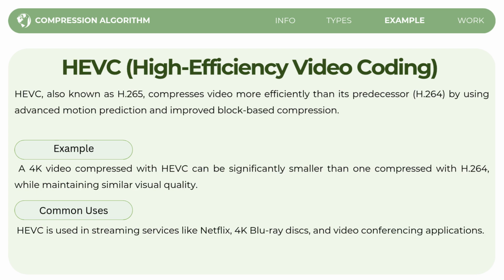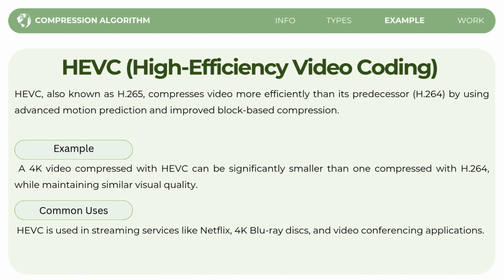Lastly is the HEVC or High Efficiency Video Coding. HEVC is a type of video compression. Again, compression makes a video file smaller so it will take up less storage space and be easier to upload, download, or stream. Before HEVC, many videos used H.264. HEVC is an improved version because it can make video files smaller while still keeping good video quality.